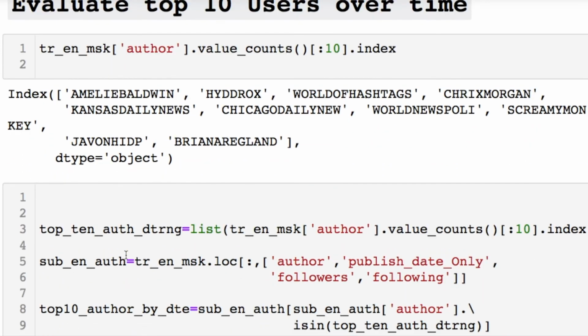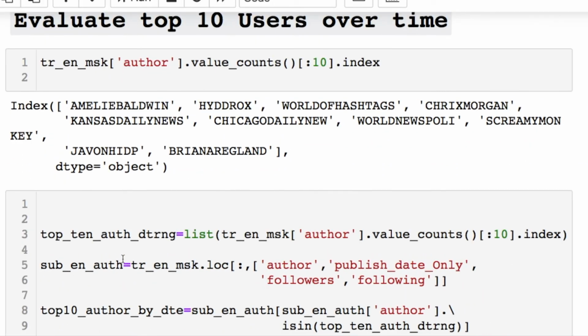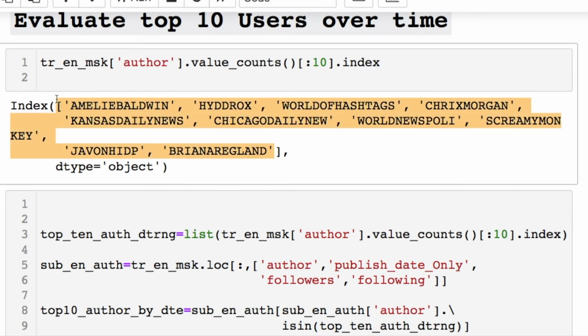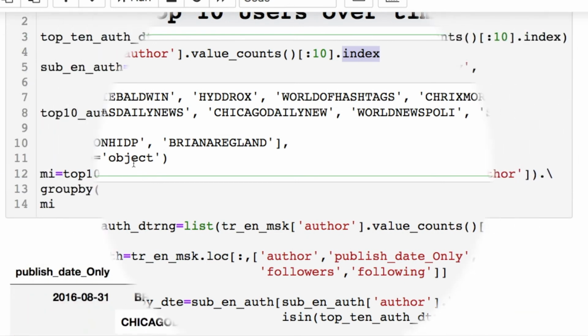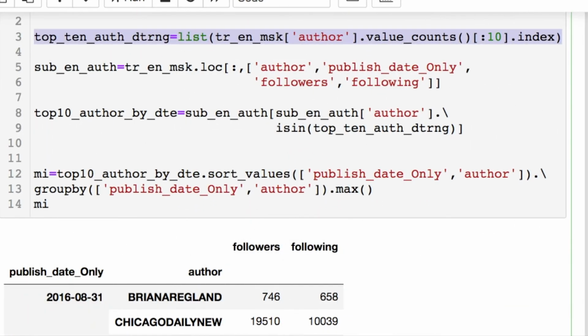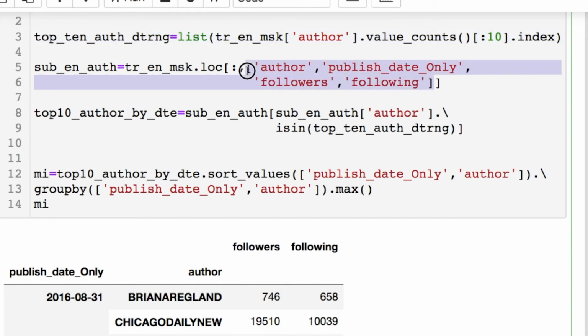Let's evaluate the top 10 users, the top 10 people who are throwing these tweets. Here they are, and see what we could investigate from this. I did this value count, which gives us that table, and then I took the index values, which gives us the names that we convert into a list. And that's what I did with this right here. I converted it into a list. And then I took the particular columns of interest for us to do our plotting coming up.